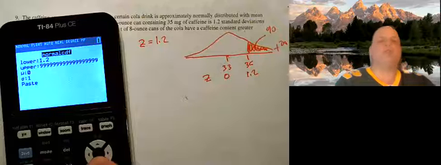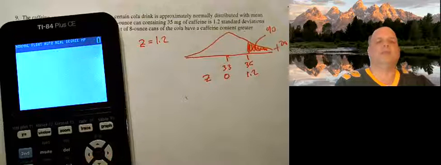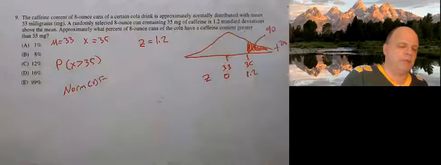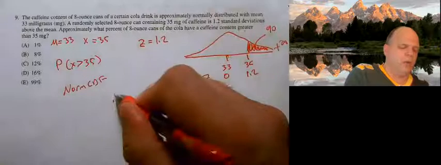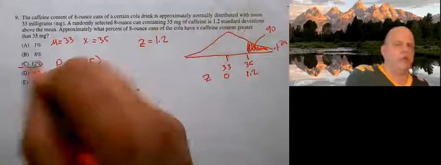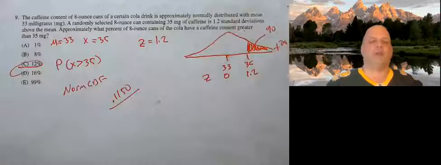And since we're working with Z-scores, our mean is 0 and our standard deviation is 1. And I end up getting 0.1150 as my probability or my area. So 0.1150, and my closest answer is 12%. So 12% is our answer.